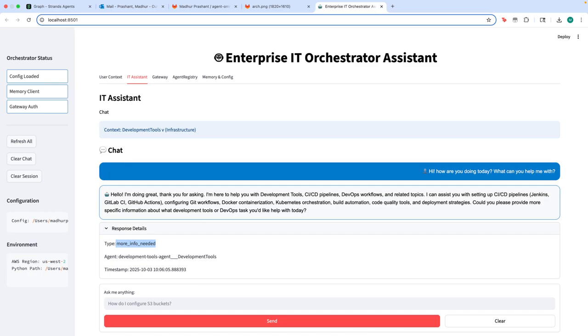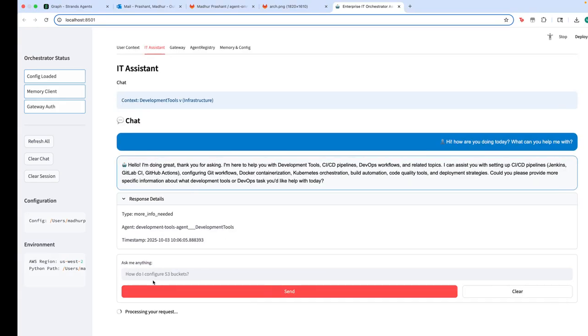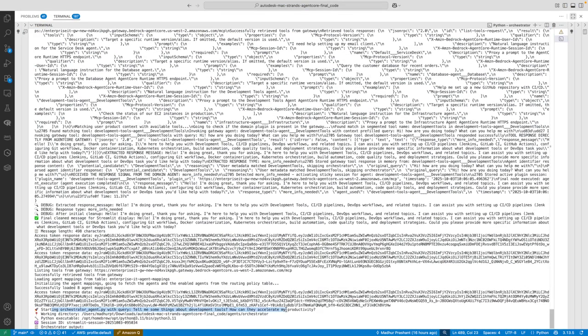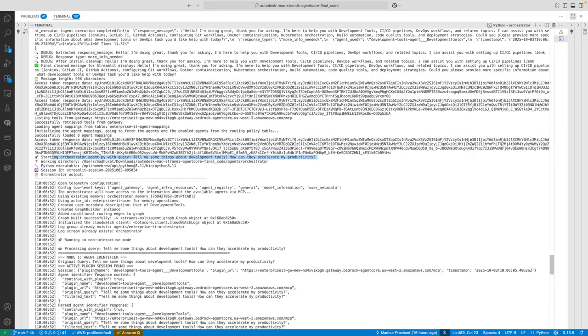So now if I asked a more development tools sort of question here, like if I invoke this and ask that question, we will see that in action. So I've asked that, hey, tell me about some things related to development tools. How can they accelerate my productivity? Now we would see how the sticky session is actually activated. So let's take a look at that. So it says, okay, there's a sticky session active that has been found. This was the tool that was used.